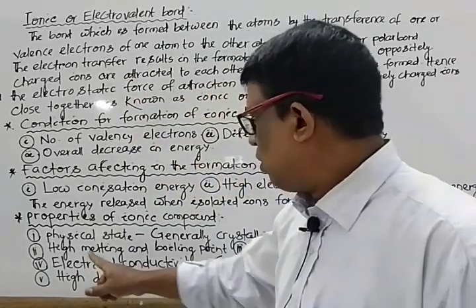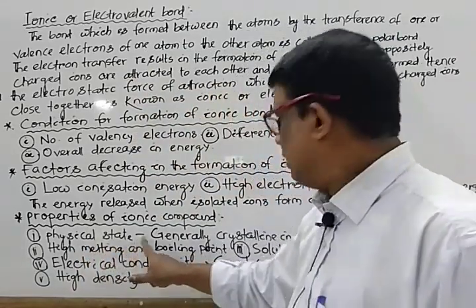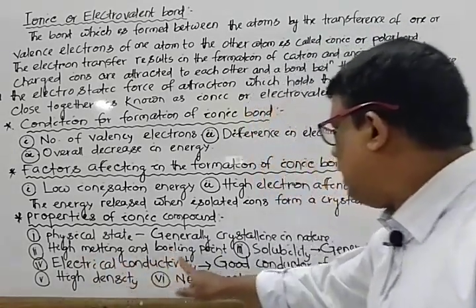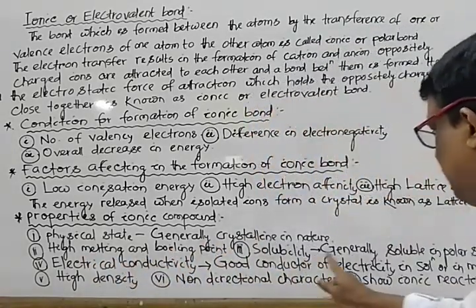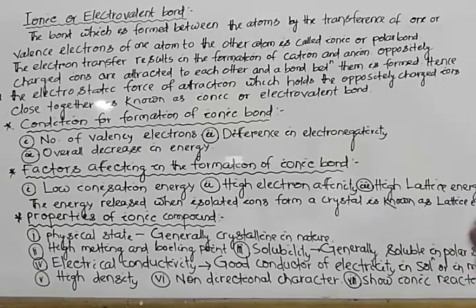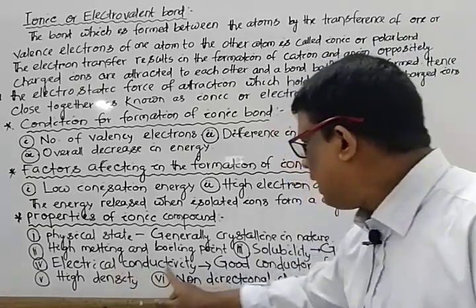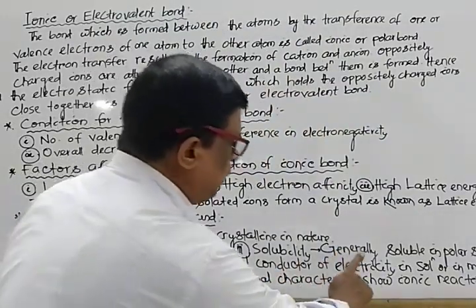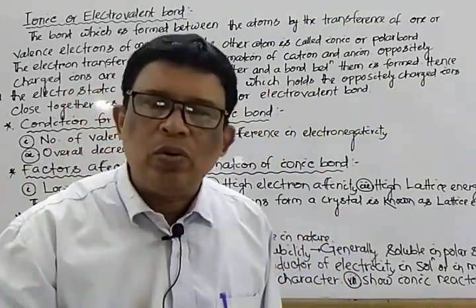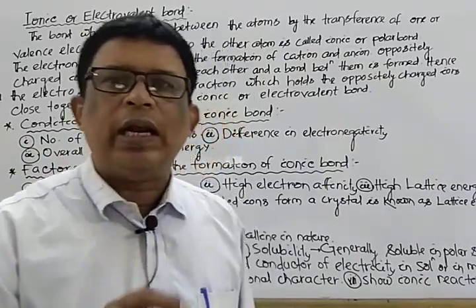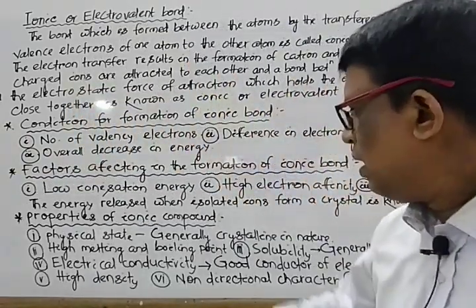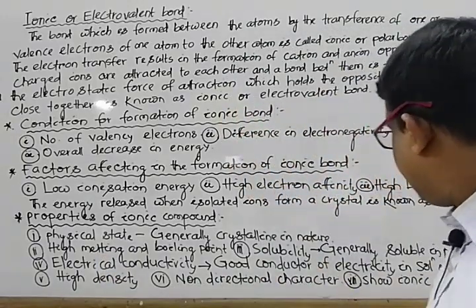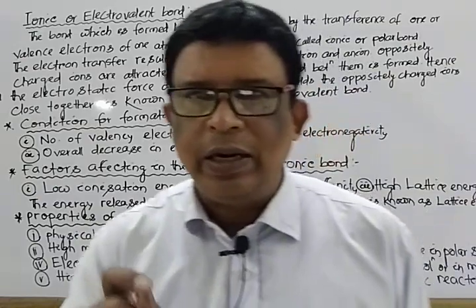Mark that. Properties. One is physical state, that is, generally they are crystalline in nature. They possess high melting and boiling points. Solubility, generally they are soluble in polar solvent. Next, electrical conductivity. Generally they are good conductors of heat and electricity in fused or molten state or in aqueous solution. Next, they have high density. Next, they have non-directional character and they exhibit ionic reactions.